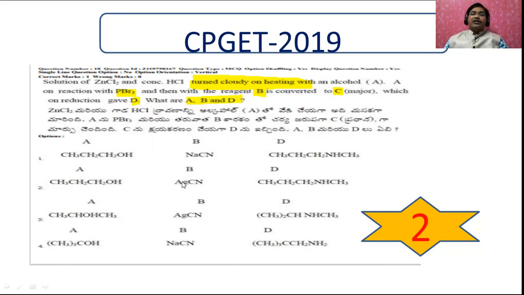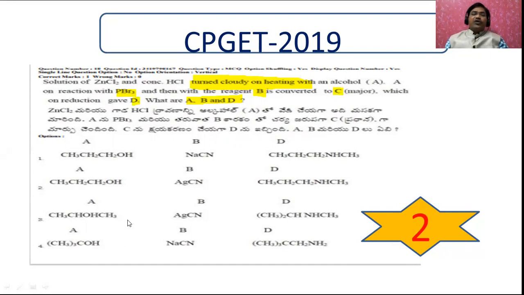That's why, when silver cyanide is added, the reaction takes place in the form of isocyanate. After that, when the isocyanate is reduced, which on reduction gave D, it gives this compound. That's why the answer is option 2.